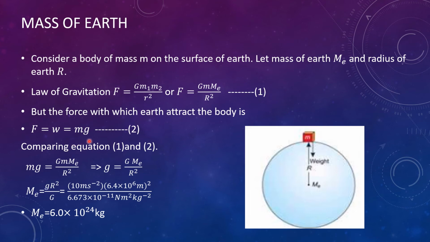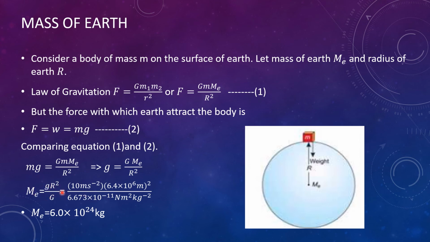But the force with which the earth attracts the body is equal to the weight of the object. According to Newton's second law, F is equal to mg. This is equation number 2. By comparing equations 1 and 2, we get mg is equal to G Me m divided by r square. By cancelling m on both sides, we get g is equal to G Me divided by r square. By rearranging, we get capital M is equal to small g multiplied by r square divided by capital G. We know that all of these are constants.